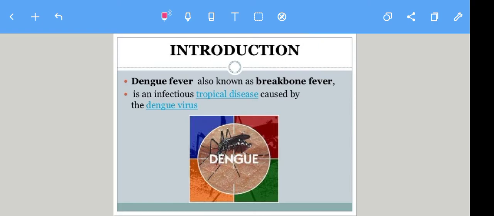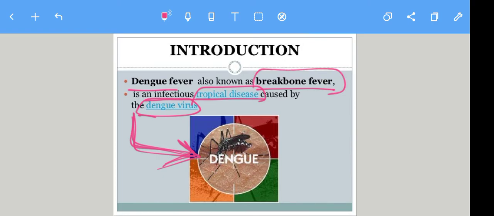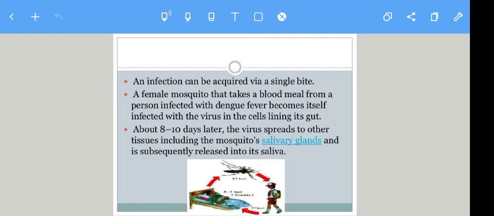Dengue is a viral disease. It is a viral infection more commonly present in tropical areas, a tropical disease, and it is caused by the dengue virus and transmitted through mosquitoes. It is also known as breakbone fever, dengue breakbone fever.